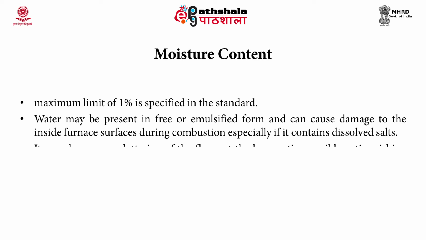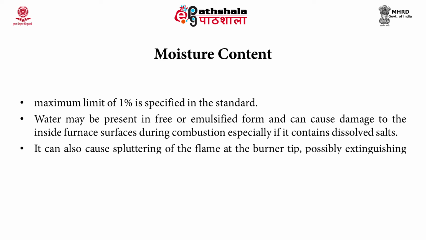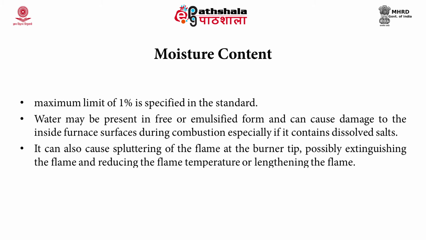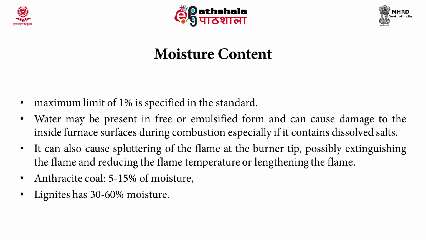It causes spluttering of the flame at the burner tip, possibly extinguishing of the flame, and also reduces the flame temperature or lengthens the flame. You can see anthracite coal has a moisture content of 5 to 15%, while lignites have 30 to 60% moisture. The wood moisture is around 20 to 80%.